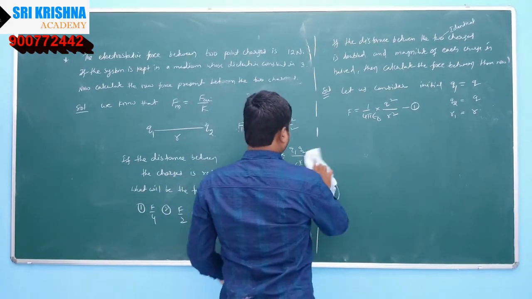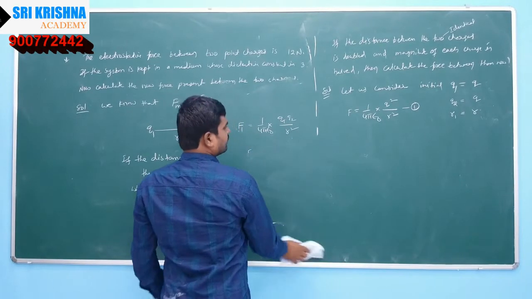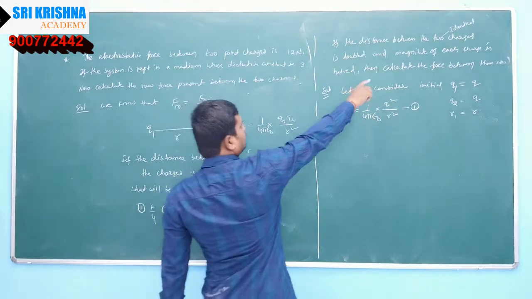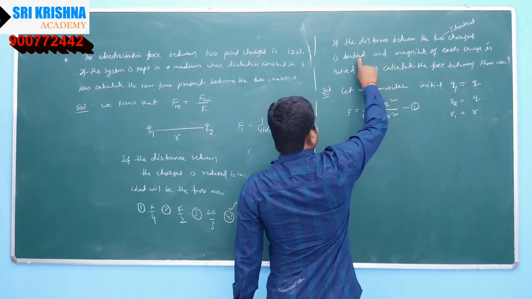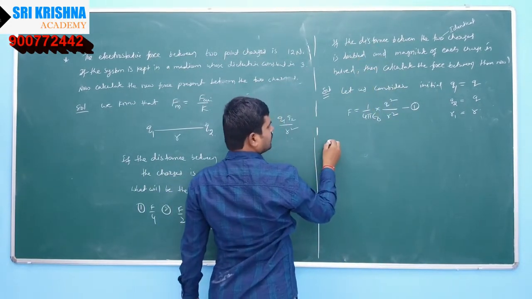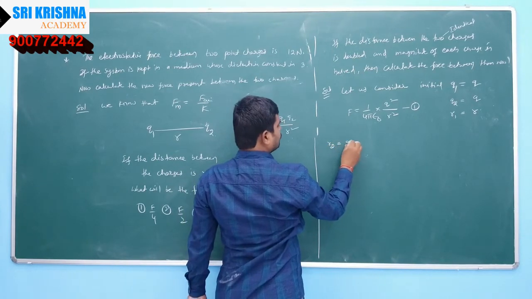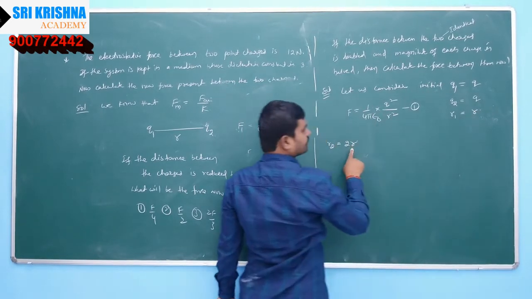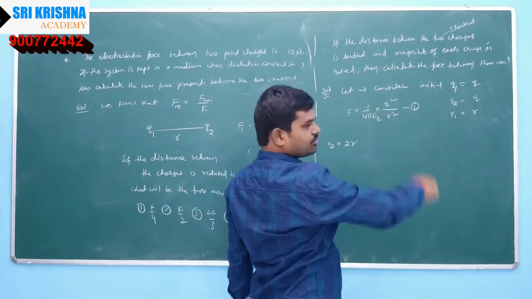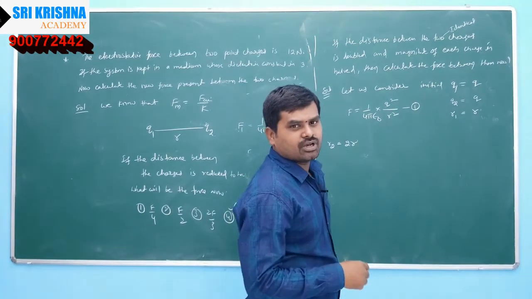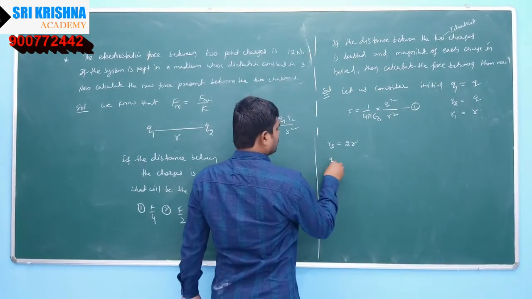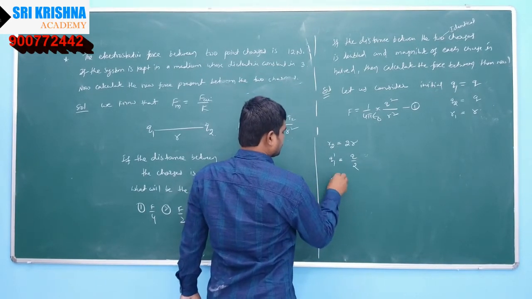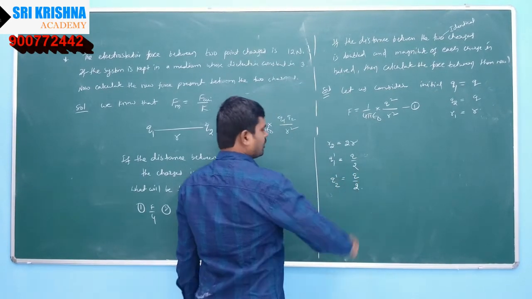Second, we have to apply the given data. Distance is doubled, so r2 is equal to 2 times r, right? Magnitude of each charge is halved, so q1 dash is equal to q by 2 and q2 dash is equal to another q by 2.